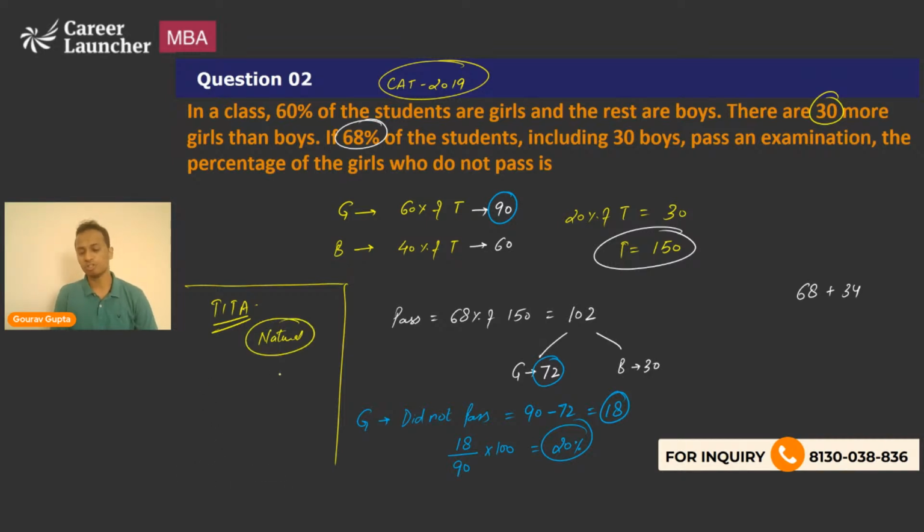If you have TITA questions, then always it will be in terms of natural numbers, never in terms of fractions. So Raj, I think you have done the same thing. You have kept the denominator as 150 instead of 90. So what percentage of girls? Of the girls, that means the denominator will be the number of girls, not the total strength of the class.